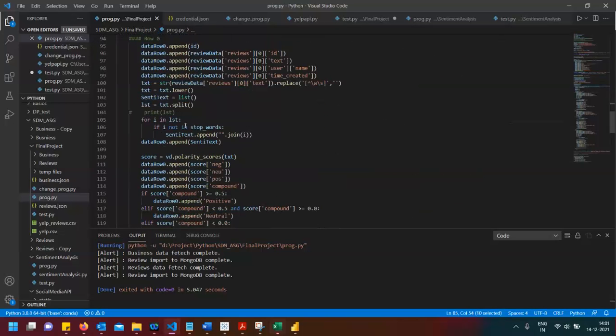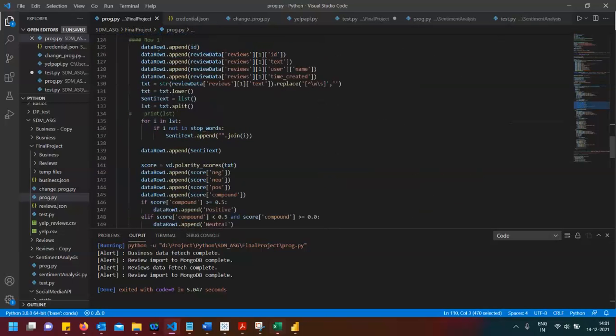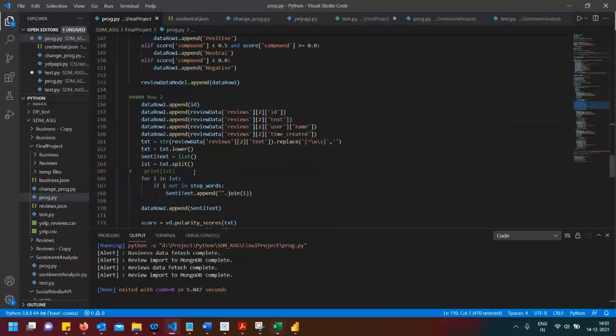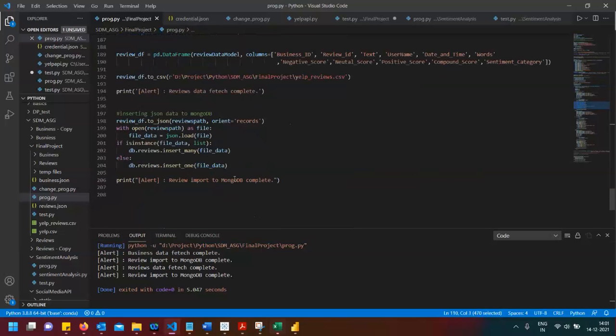And this is the data cleaning part for sentiment analysis: removing the stop words, then calculating the compound score. The same thing we have used for three different rows. Every business has three reviews in our database. And then again, with the same process, we are storing the data into MongoDB. So let's run this code.